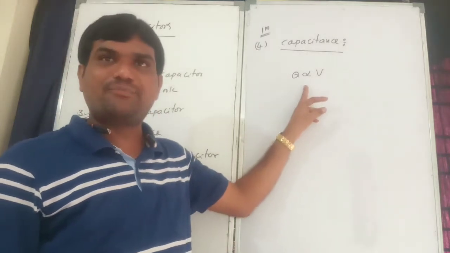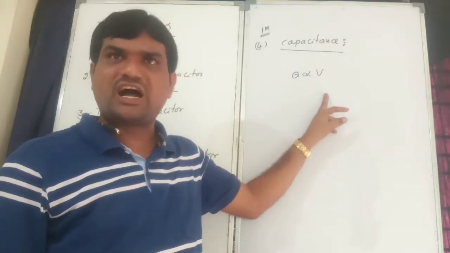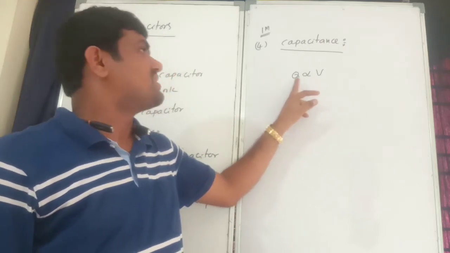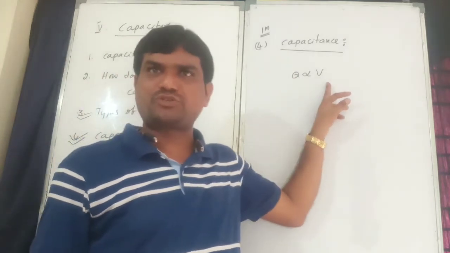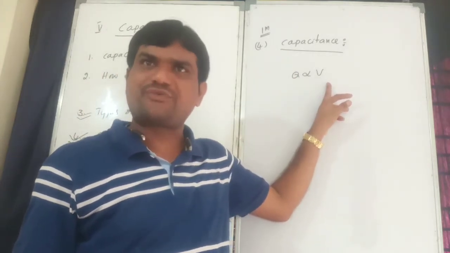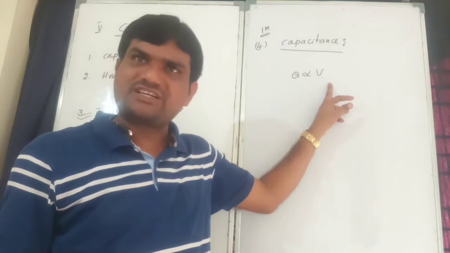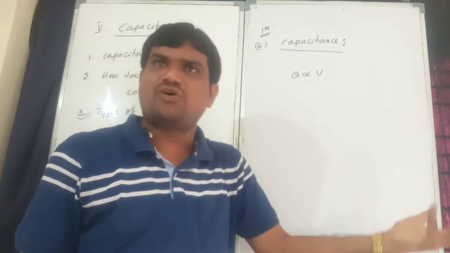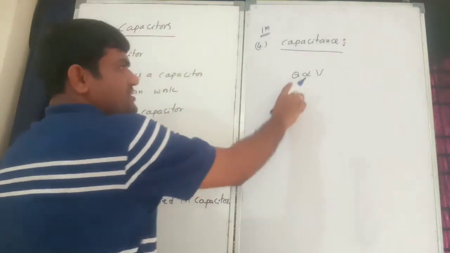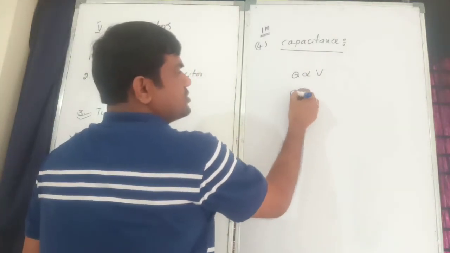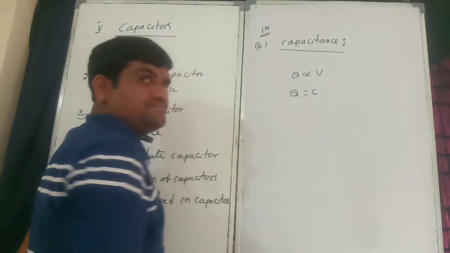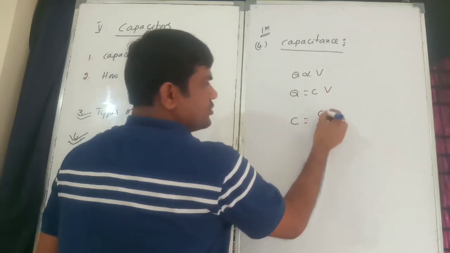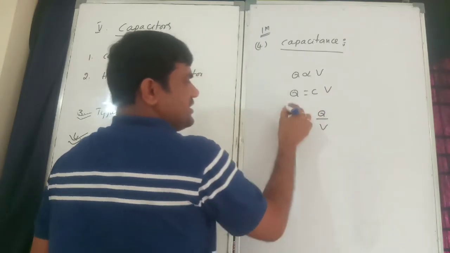Charge is directly proportional to the potential of a source. Q is directly proportional to the potential difference of the two plates. If the potential difference is more, then the charge is more. Correct or not? So Q is proportional to V. Now the proportionality constant we will consider as C. Q equals C into V, where C is equal to Q by V.